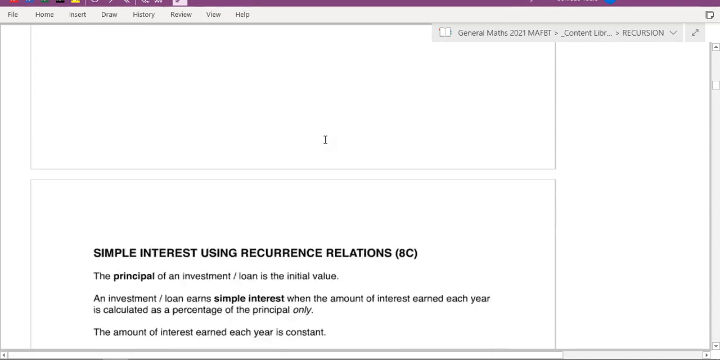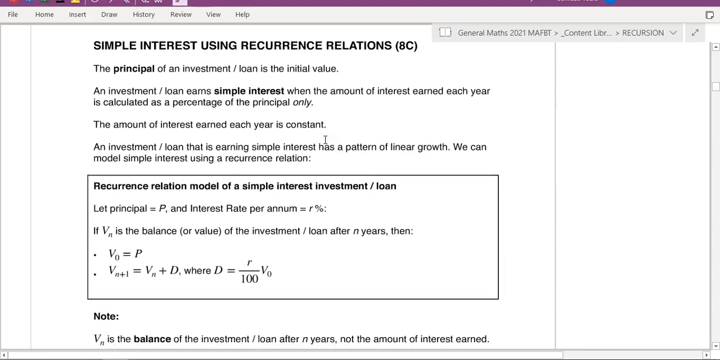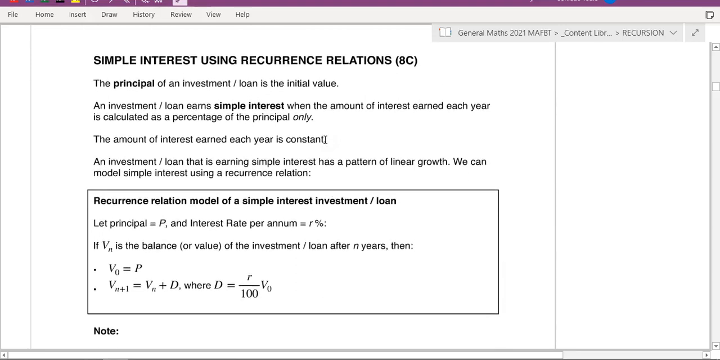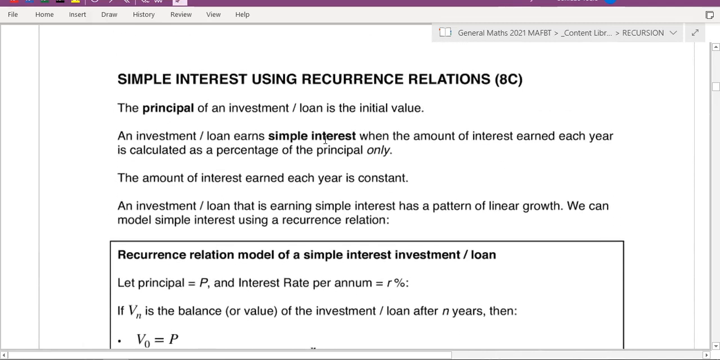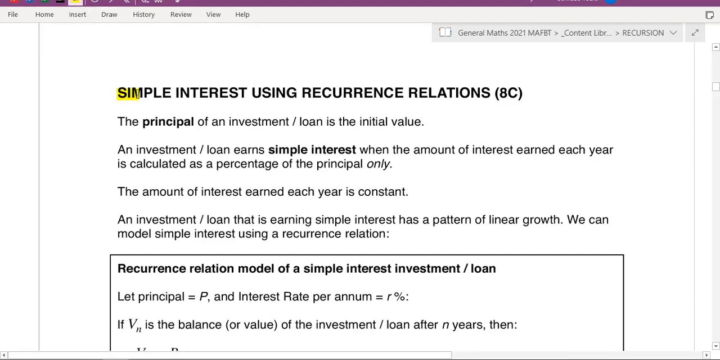Sorry. Alright, so what we're going to look into now is Chapter 8C of the notes. I know that the notes kind of look a bit bland, but the good thing is they're all quite straightforward and easy to understand. For the most part, it just requires a little bit of explaining. So what we're going to look at is simple interest, and you've seen this word before when it comes to recurrence relations. Okay, so simple interest and recurrence relations.